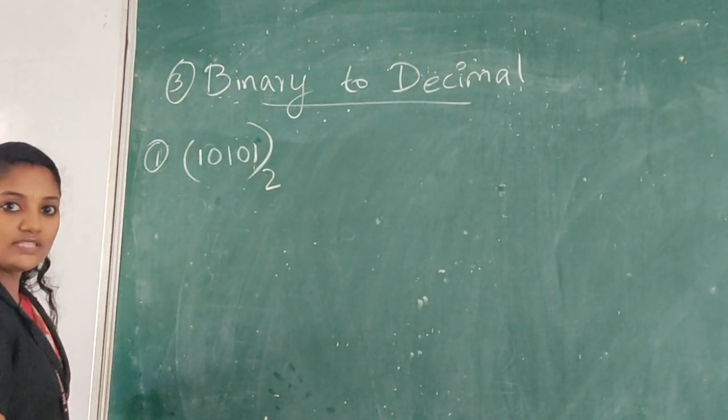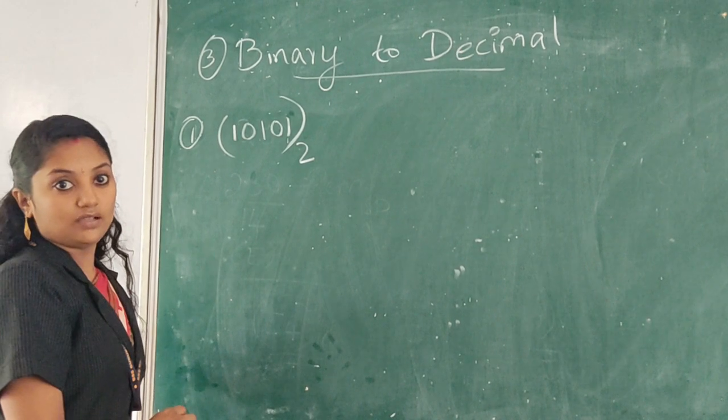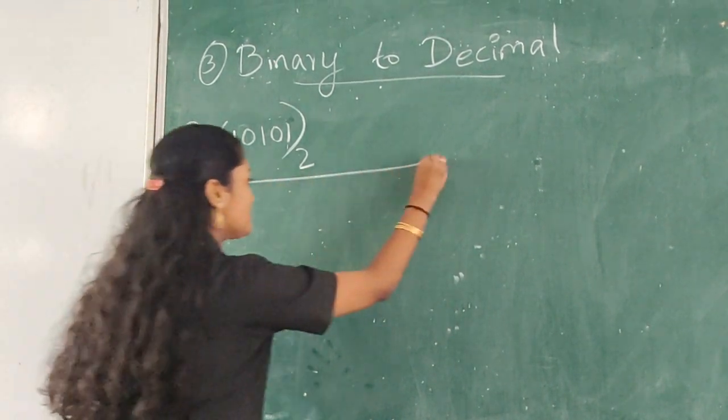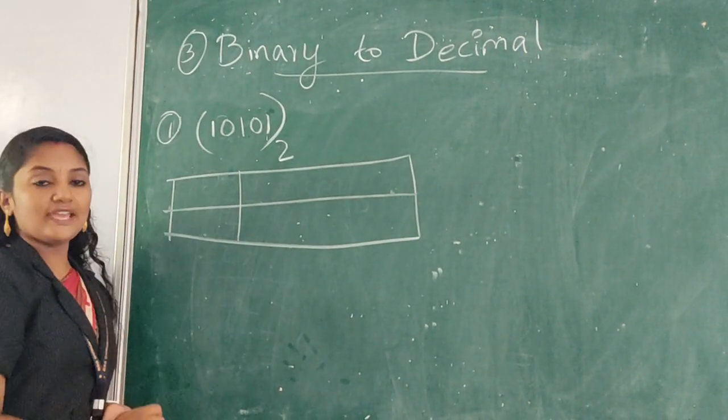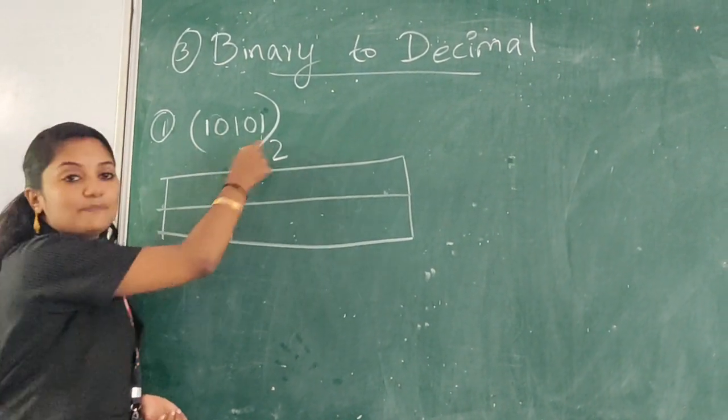First you have to make a table. What does the table mean? You have to write the place value, or weight, for each bit.